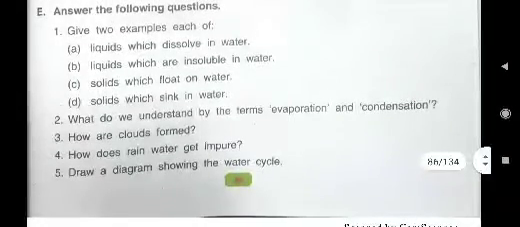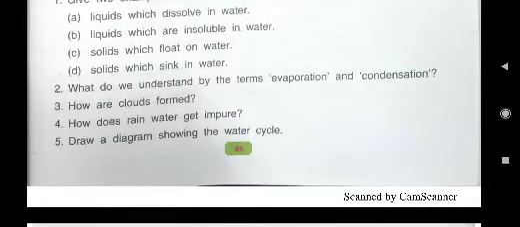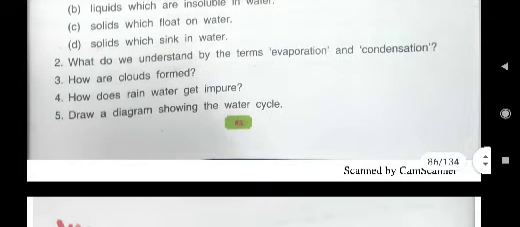Then here D, first D. You see the question is, you have to write two solids which sink in water. This also we have done in our activity. You have to write two solids which sink in water are, first you will write coins, C-O-I-N-S, coins, and second you will write pebbles, P-E-B-B-L-E-S, pebbles. So understood?